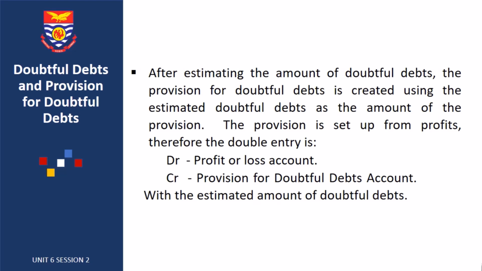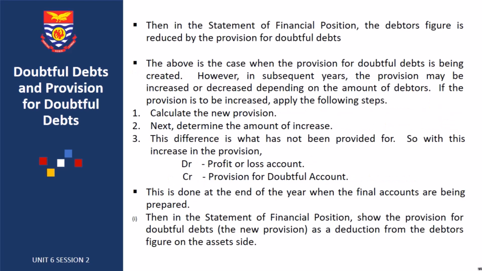The provision is set up from profit. Therefore, the double entry is debit profit or loss account and credit provision for doubtful debt account with the estimated amount of doubtful debt. In the statement of financial position, the debtors figure is reduced by the provision for doubtful debt so as to arrive at the good debts which the business is sure to be collectible. The above is the case when the provision for doubtful debt is being created.